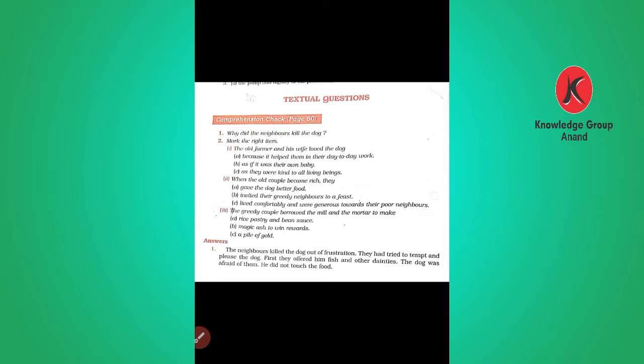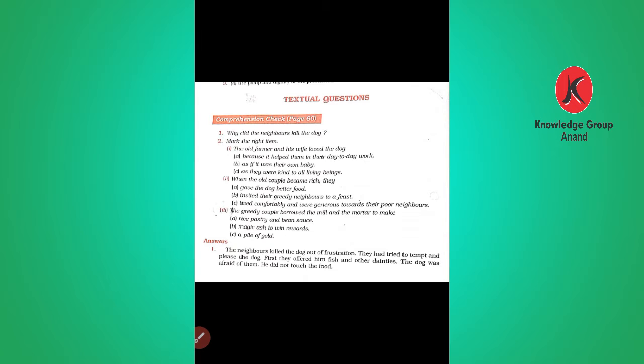So the answer is, the neighbors killed the dog out of frustration. What was their frustration? As the good old couple found gold by the scratching of the land by the dog, they also wanted gold. So that was their frustration. They had tried to tempt and please the dog. First, they offered him fish and other dainties. The dog was afraid of them. He did not touch the food.